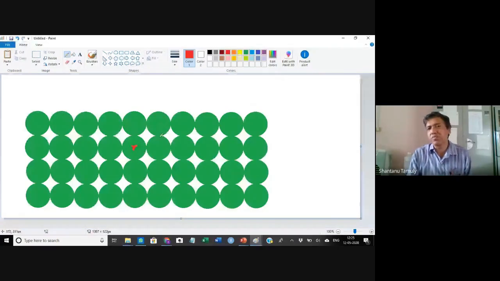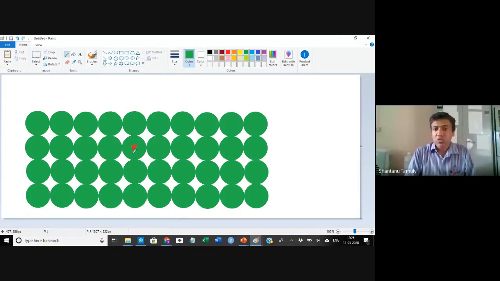Now, what is the difference between a normal cell and a tumorous cell? Tumorous cells divide in an uncontrolled manner. That is called uncontrolled multiplication of the cells. See, in this example, the other cells will also divide, but their division is controlled. They will multiply, but their multiplication is controlled. But this particular tumor cell, its multiplication is uncontrolled. But the problem is the tumor cell and a normal cell look similar. You cannot differentiate them. There are a few differences, but it is very difficult to find them.